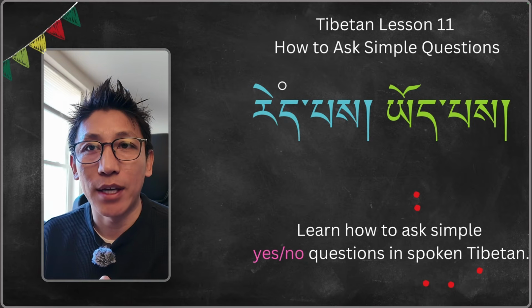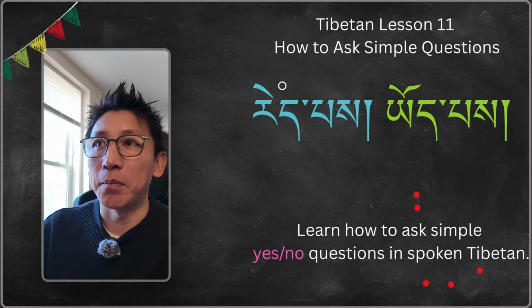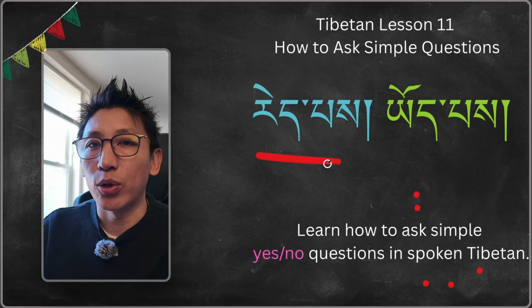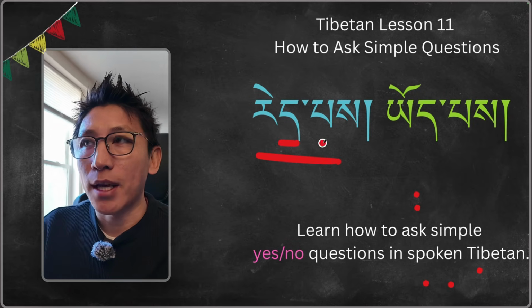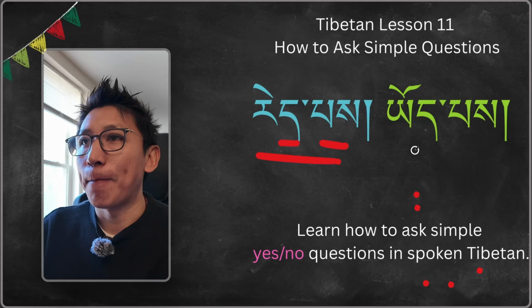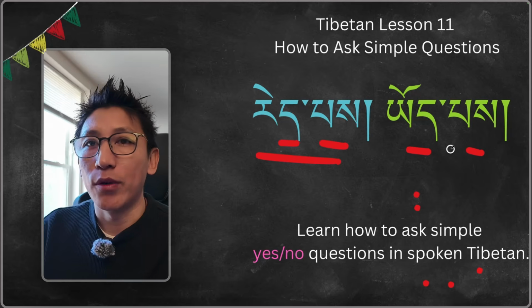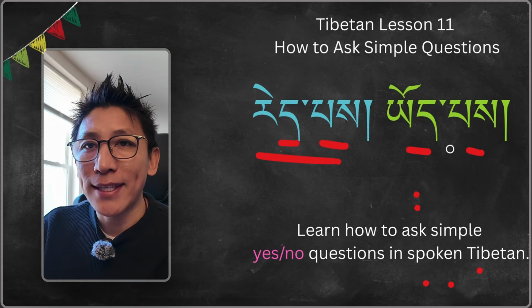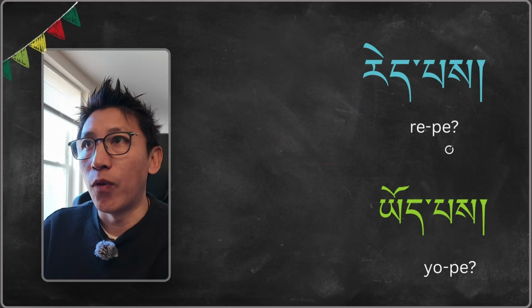Today we are going to learn Tibetan Lesson 11. Tibetan Lesson 11 is about asking simple questions. For example, identity questions like: are you Tashi? Ratimbu reta re. Pasa pe. And questions like: do you have, is there? Yanar yu ta yu. Pasa pe yu pe. In this kind of question, we use these two words. So let's move forward to learn.